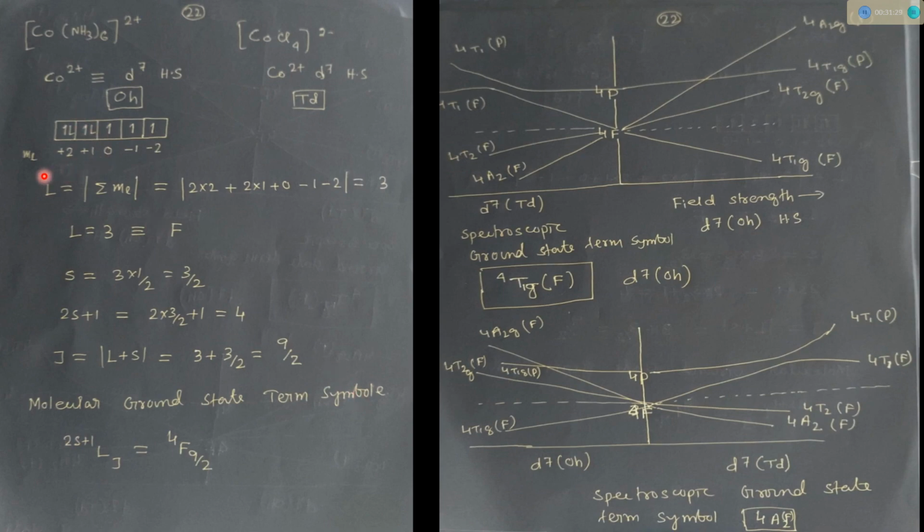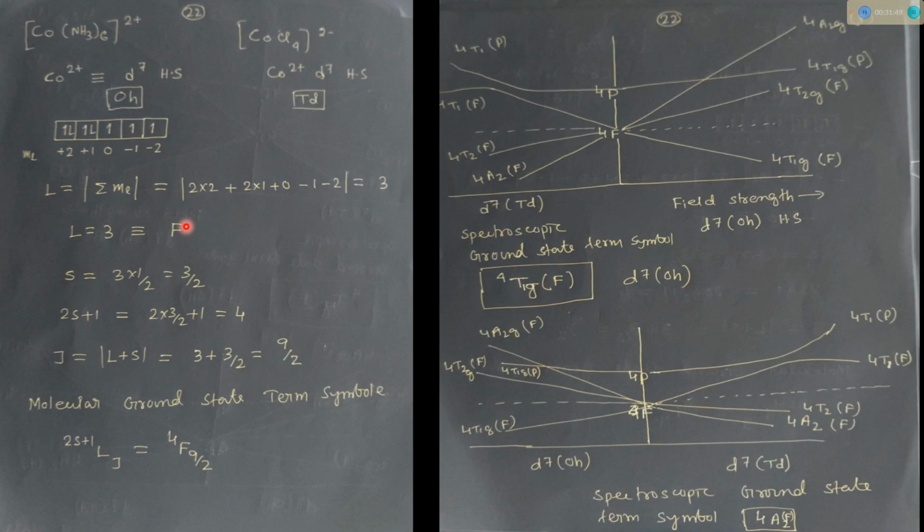So by these calculations for D7 cobalt, that is high spin. For this case also high spin. This case also high spin. Tetrahedral high spin and cobalt 2 plus NH3 also high spin. So for D7 high spin, if we calculate the L value, total angular momentum, then it will become 3, and it corresponds to the F.